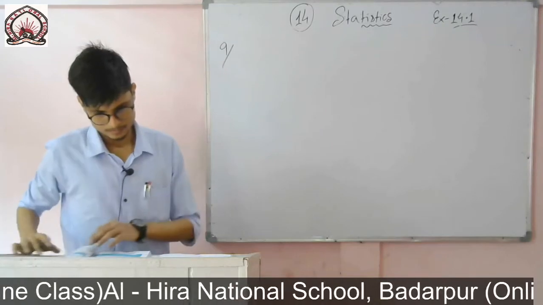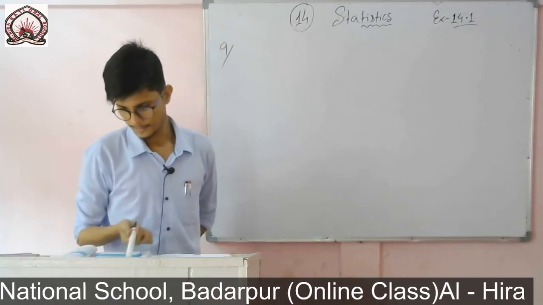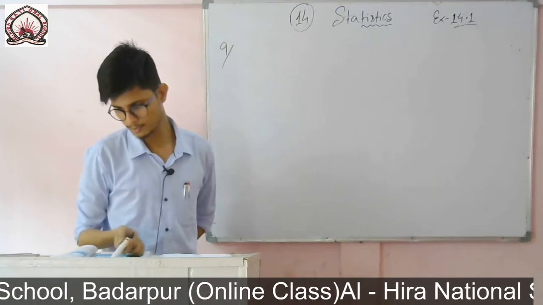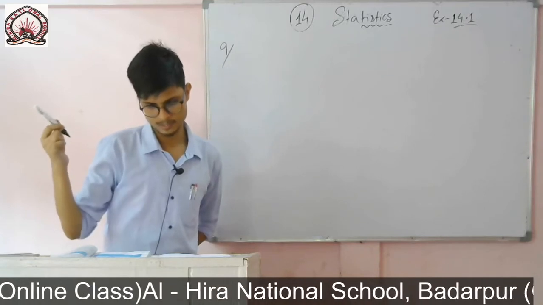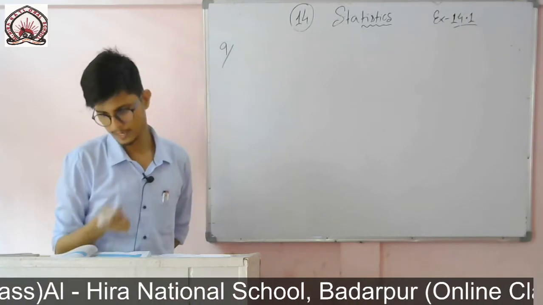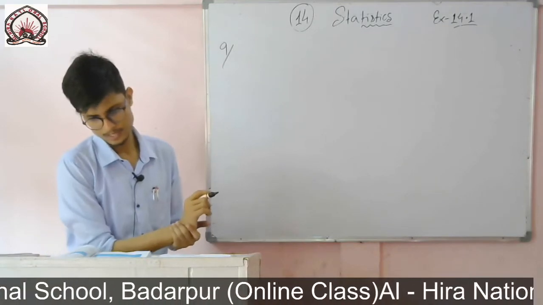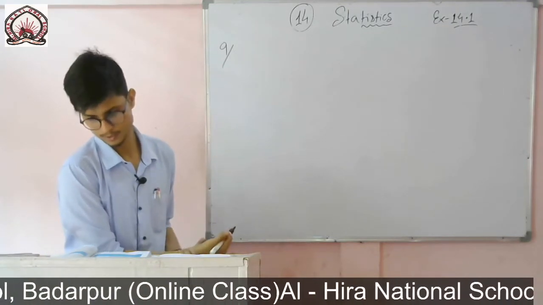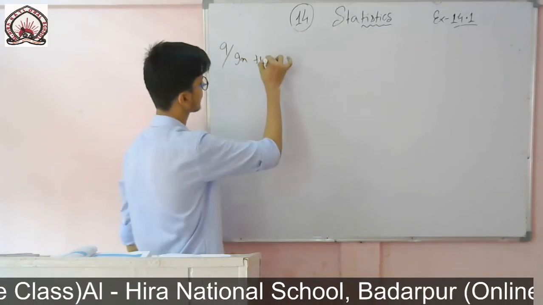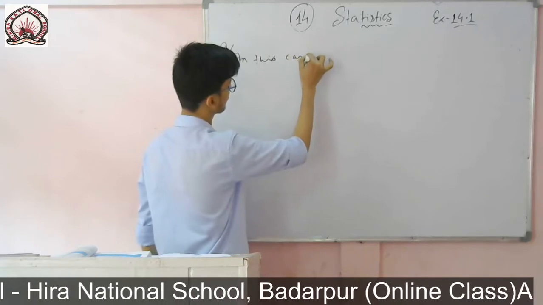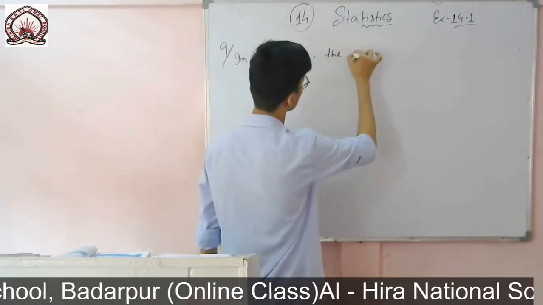Here you see the mid value that I will get is too big. For the last one, 85 to 95, it will be 90. So this is a big value. So here I will use the step deviation method, it will be good, we can easily calculate. So you write, in this case the value of the midpoint is very big.